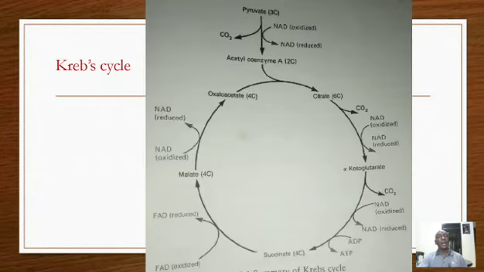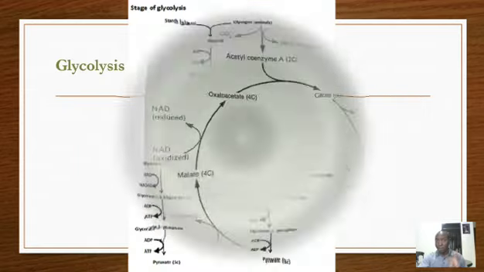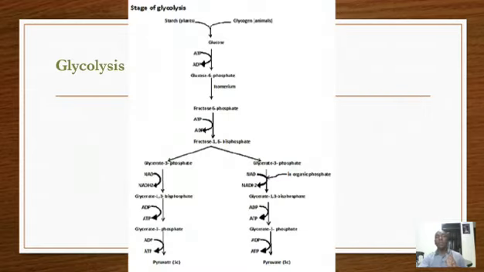When we looked at glycolysis, we began with glucose, which is a 6-carbon compound. But we ended with pyruvate, which is a 3-carbon compound. Meaning from a 6-carbon compound to a 3-carbon compound, there is a reduction in the number of carbon atoms.